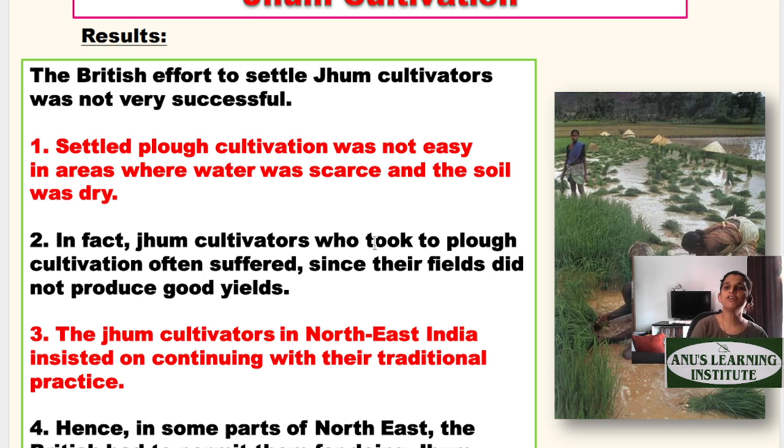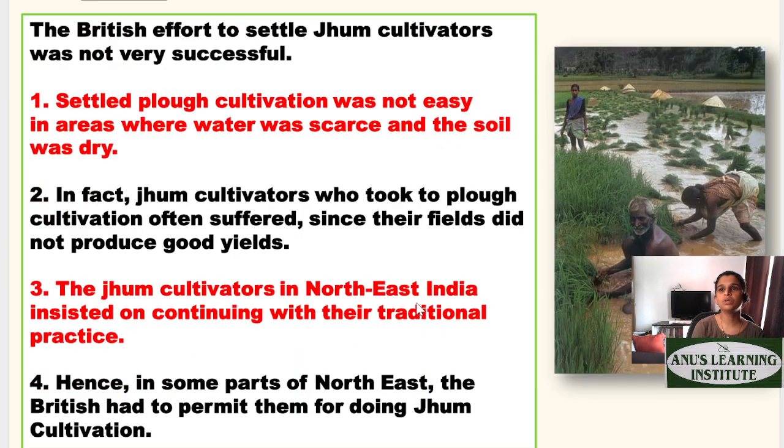But the kind of work the Jum cultivators did, they were herders, they were gatherers, they were shifting cultivators, so it was very difficult for them to stick to one place or settle down in one place. And that is why this was absolutely not successful. The Jum cultivators in northeast India insisted on their traditional practice. Most of the tribals insisted that we are going to continue with our traditional practices. You cannot interfere in our traditional practices.